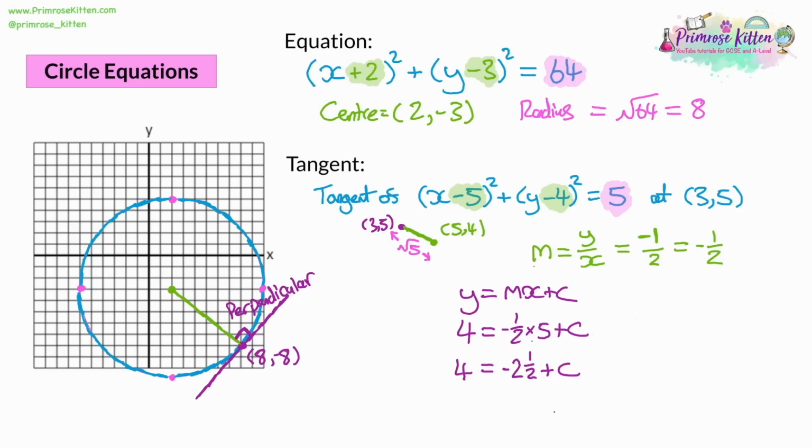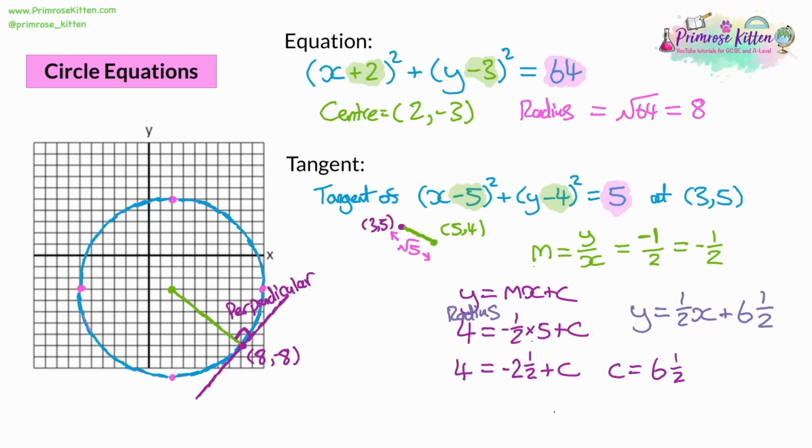So what can we add on to -2.5 to get 4? We'll have to add on 2.5 to go up to 0 and then another 4 afterwards. So we know now that c is going to be 6.5. So the equation of this particular radius we're finding is going to be y equals half x plus 6.5. And let's label what we're looking at here. So this is the radius.